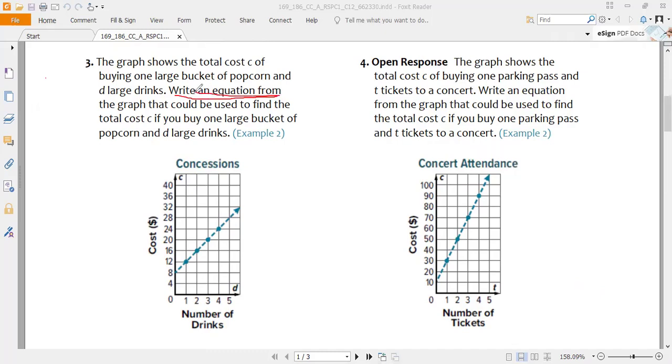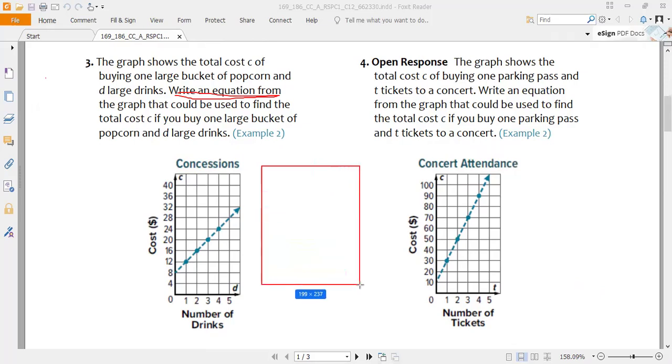Write an equation from the graph. He is asking you to write an equation from the graph that could be used to find the total cost of buying one large bucket and large drinks. Okay, we know that these values are given, so we can easily make an equation because we already did it in the first lesson. So how will we do it?